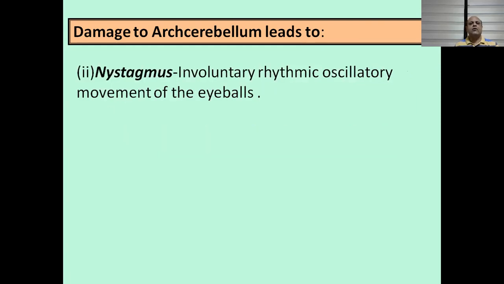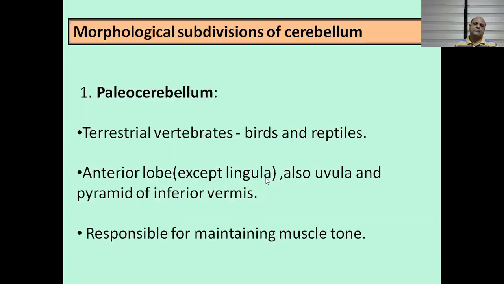Damage to archicerebellum also leads to nystagmus. What is nystagmus? Involuntary rhythmic oscillatory movement of eyeballs. So you can appreciate the nystagmus in this video. Involuntary rhythmic oscillatory movement of the eyeballs.